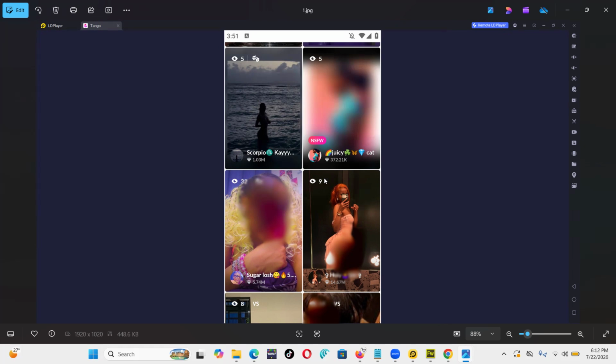So it depends on how you sign up. When a profile has adult content that is NSFW, the app will blur it so that you have to consent to view that content.